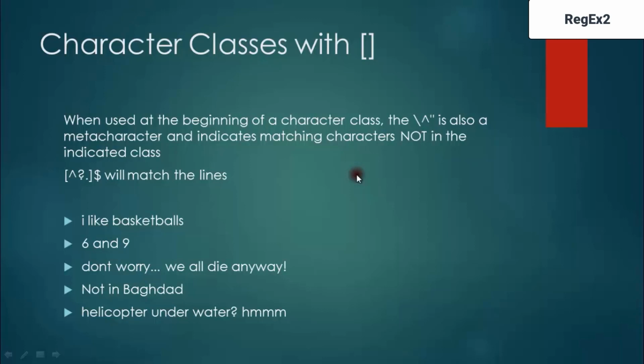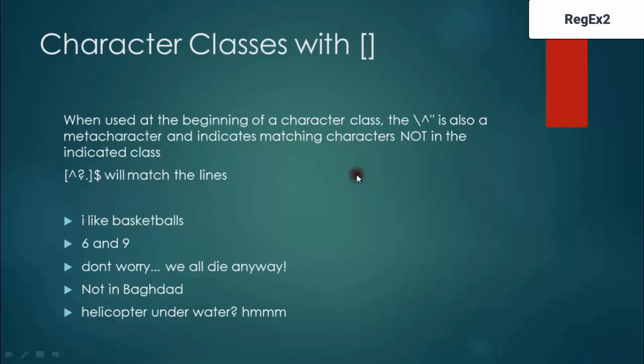It indicates matching characters not in the indicated class. For example, you are searching for something ending in a dot. The examples that match these lines are: I like basketballs. 6 and 9, don't worry, we all die anyway. Not in back dot. Helicopter underwater.